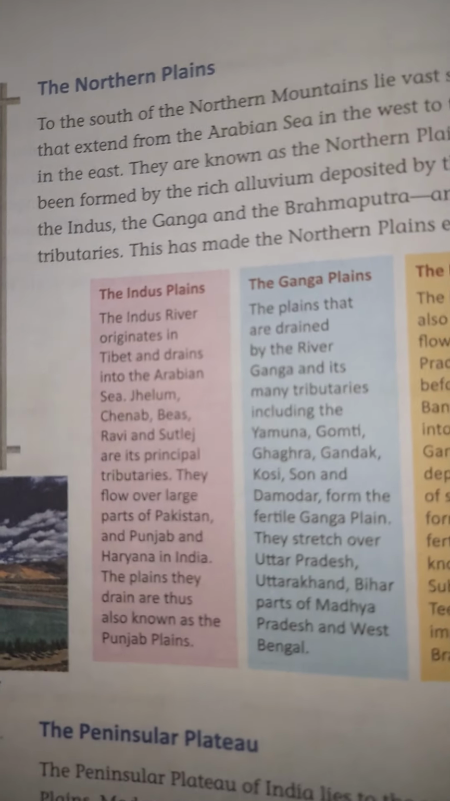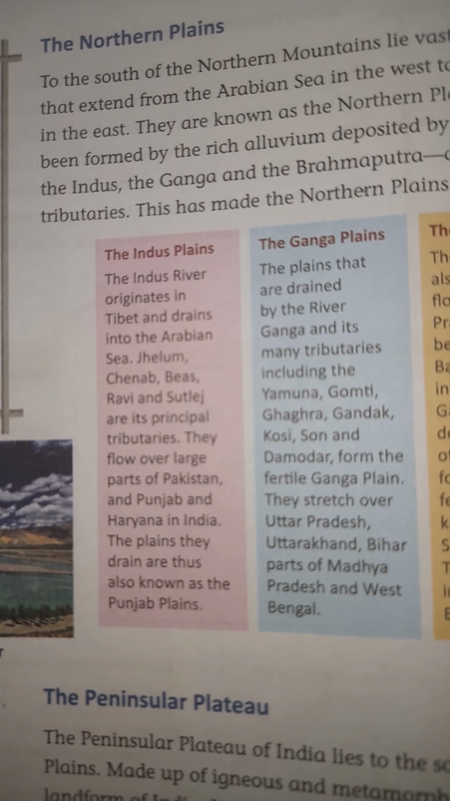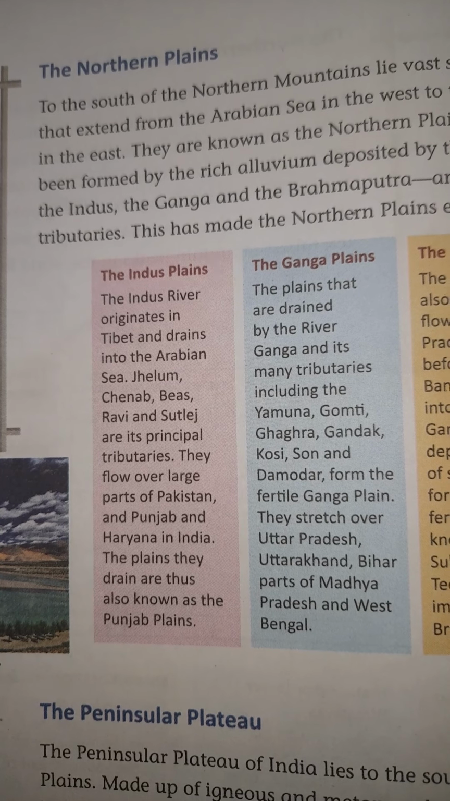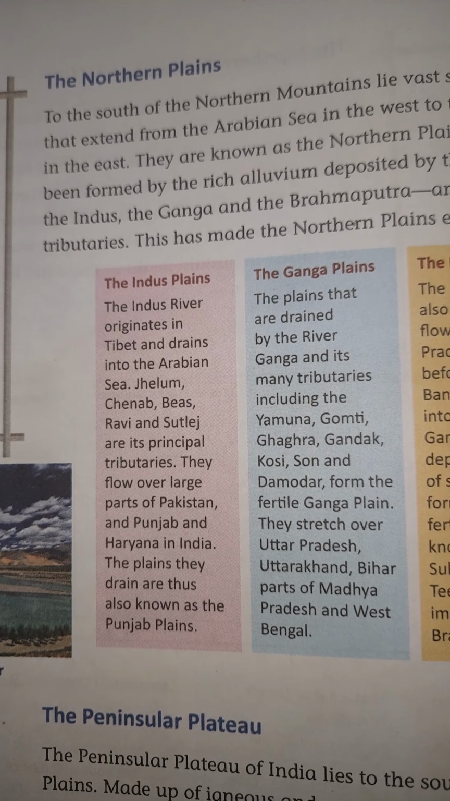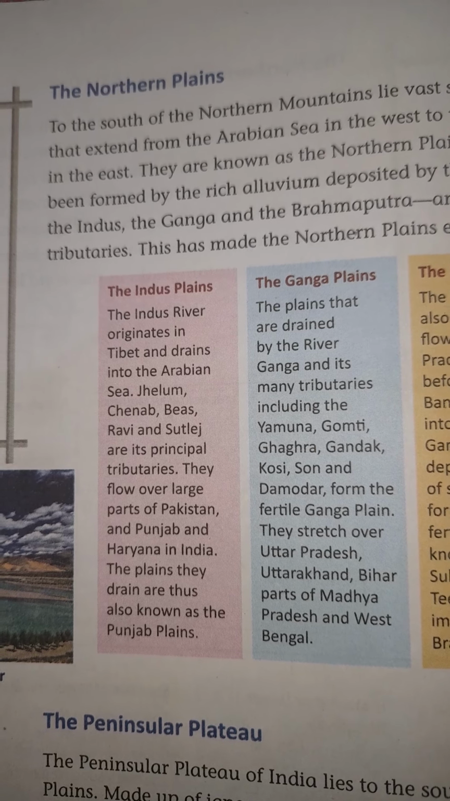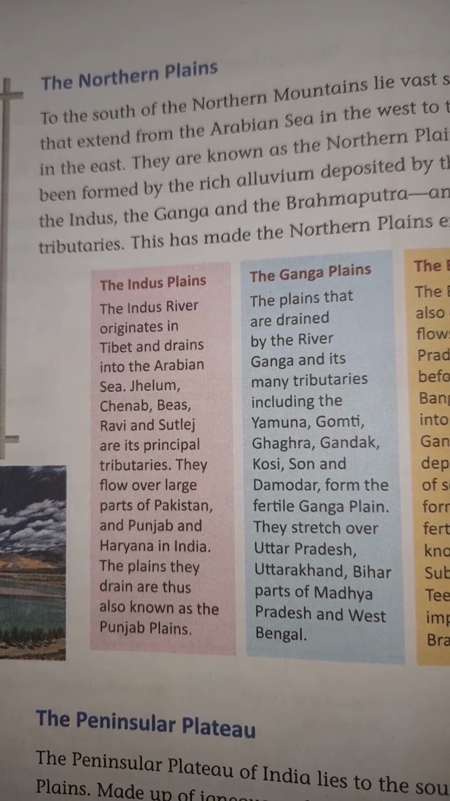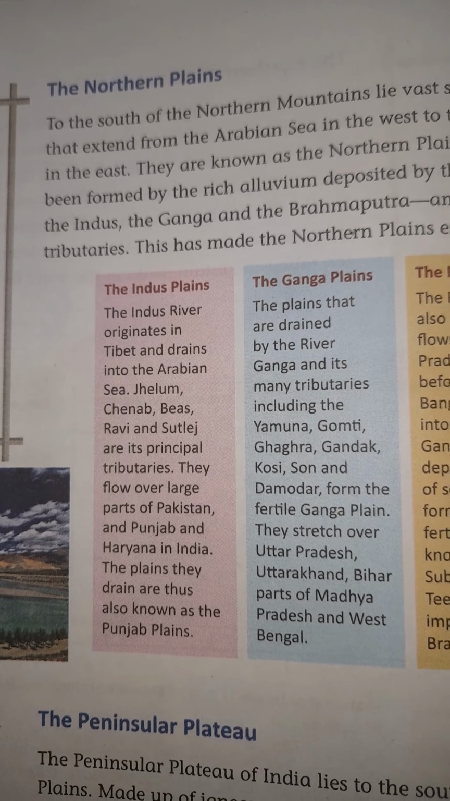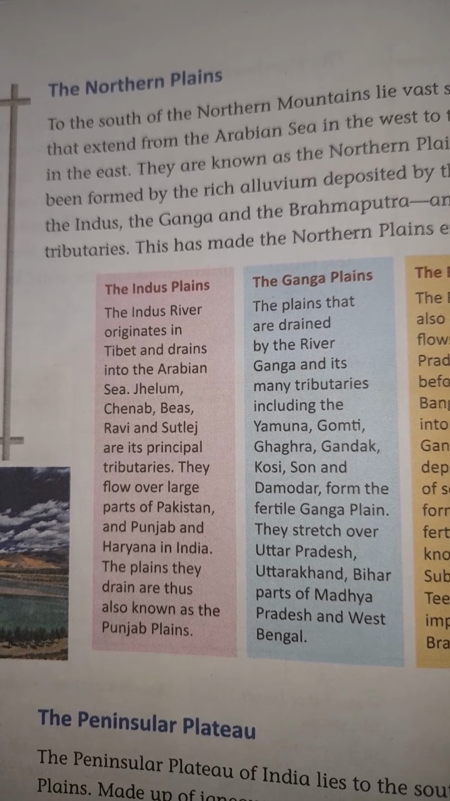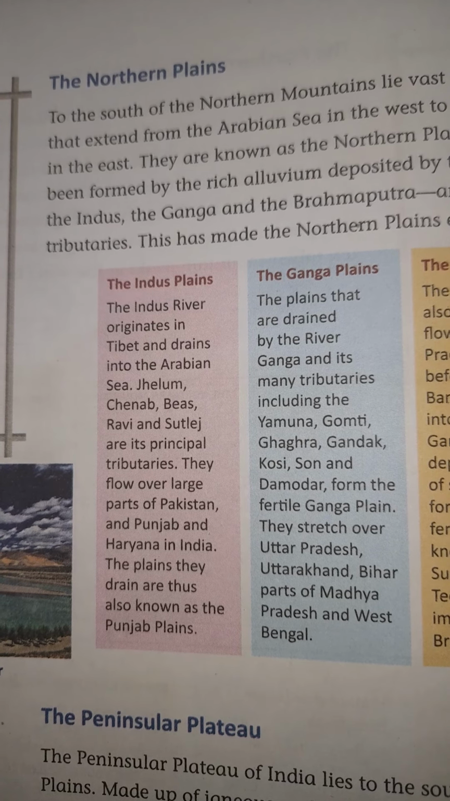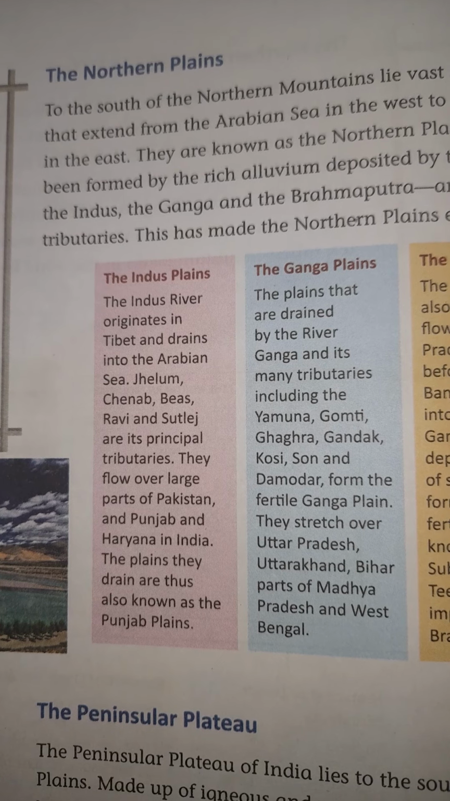The Indus Plain. The Indus River originates in Tibet and drains into the Arabian Sea. Jhelum, Chenab, Beas, Ravi and Satluj are the principal tributaries. They flow over a large part of Pakistan and Punjab and Haryana in India. The plains they drain are thus also known as the Punjab Plain.